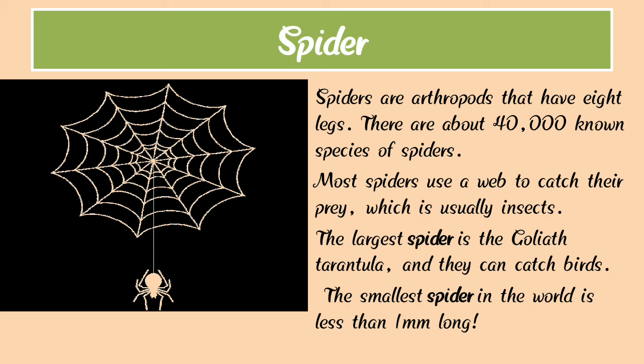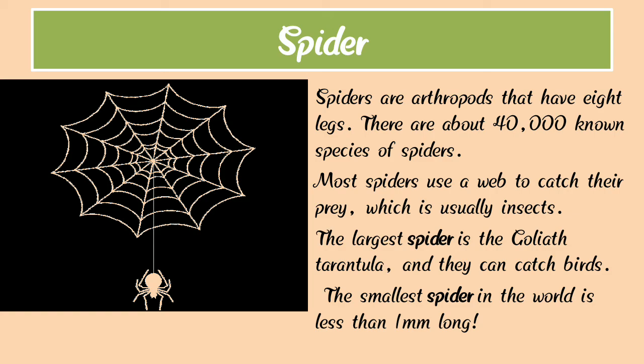Most spiders use a web to catch their prey, which is usually insects. The largest spider is the Goliath tarantula, and it can catch a bird. The smallest spider in the world is less than 1 mm long.